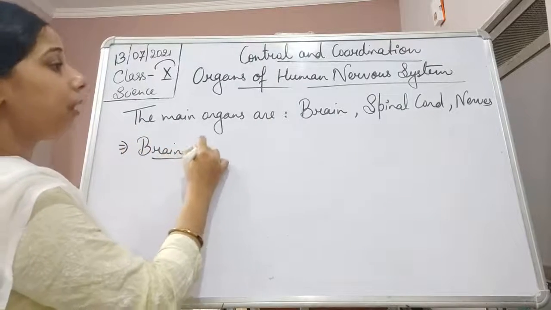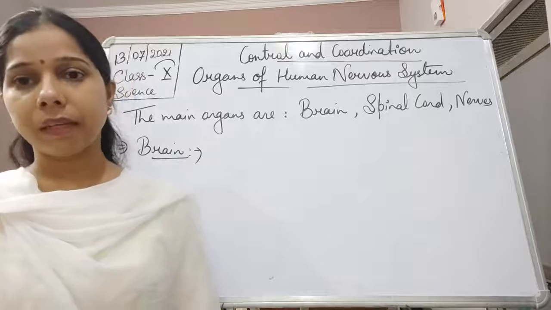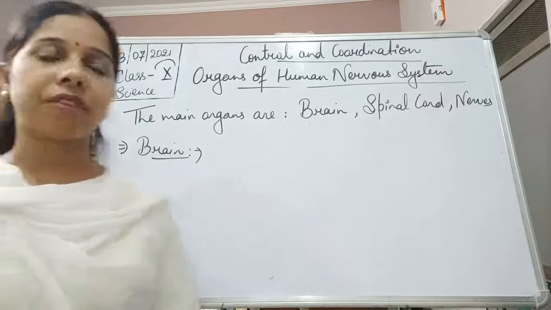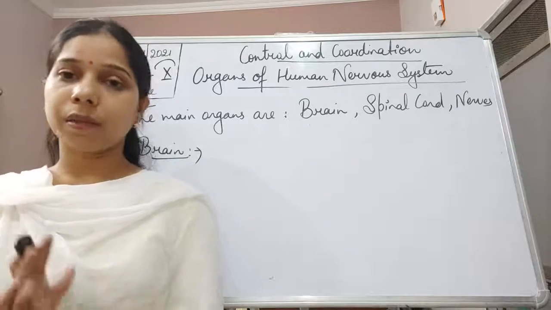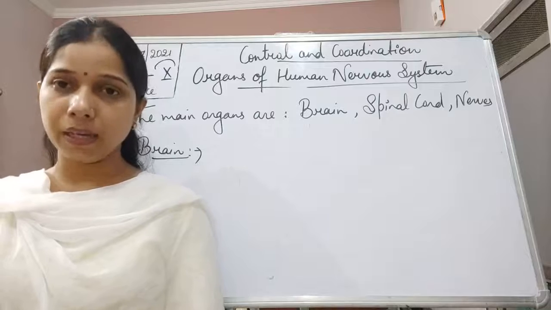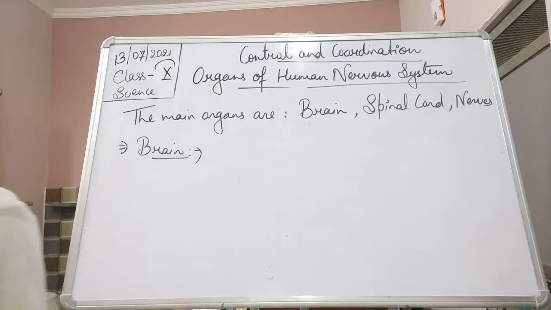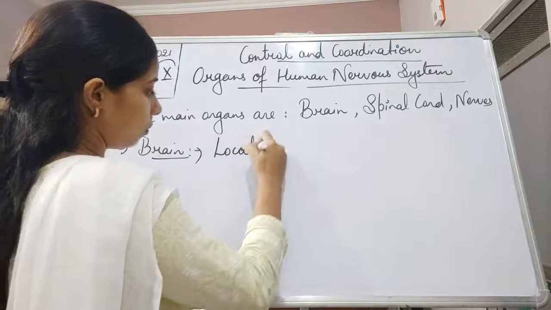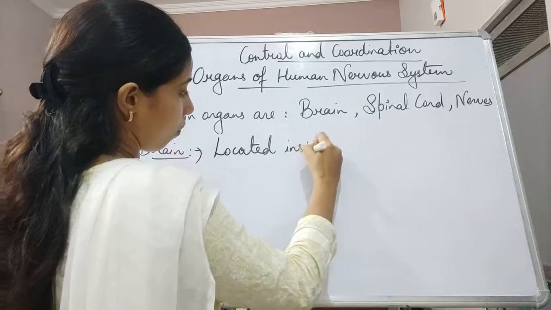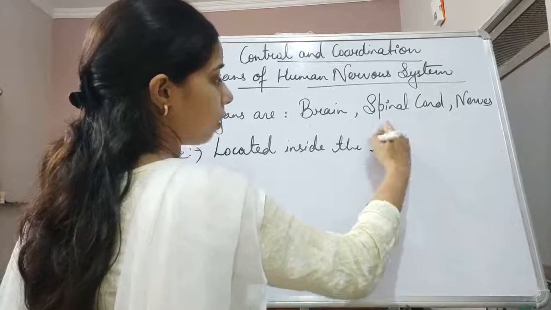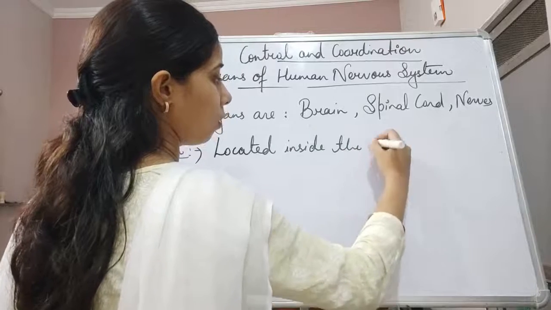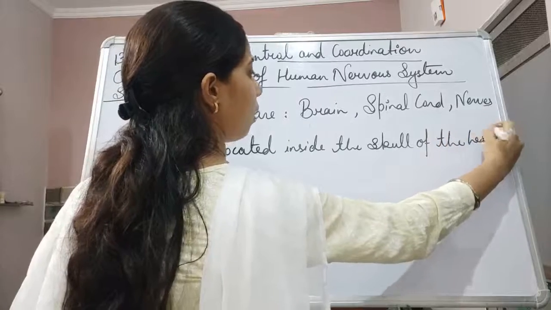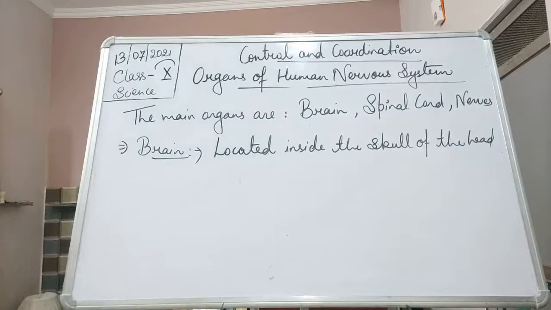Although we are going to study all of them one by one in detail, here we will understand what the brain is, students. It is located inside the skull of the head. You know that the skull is the hard protective covering present around the brain, and the brain is a very delicate organ. So we can say that it is located inside the skull of the head.